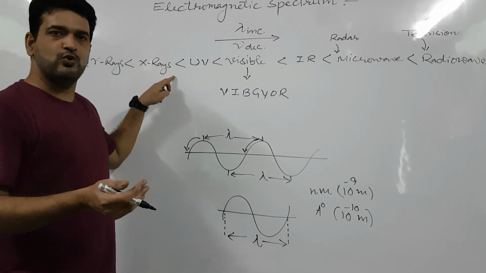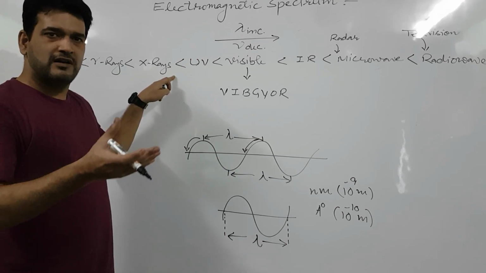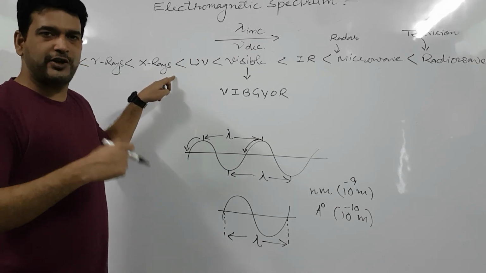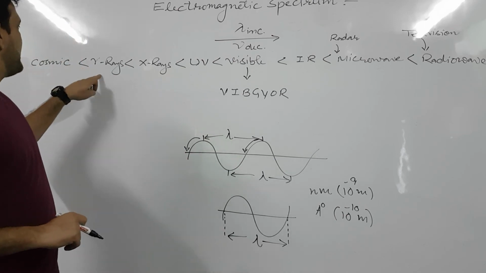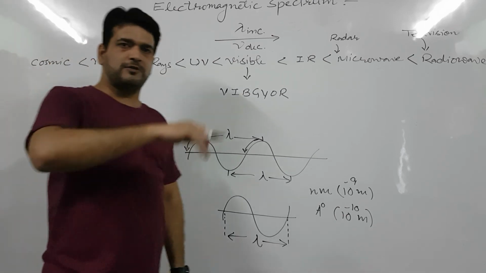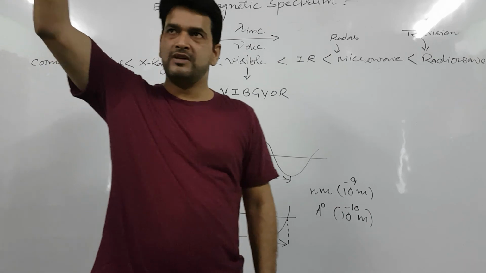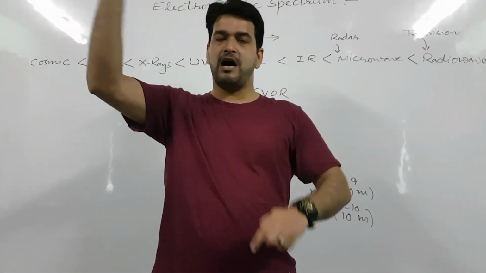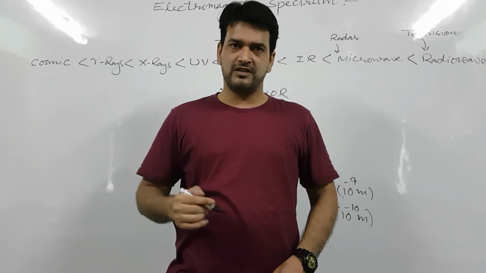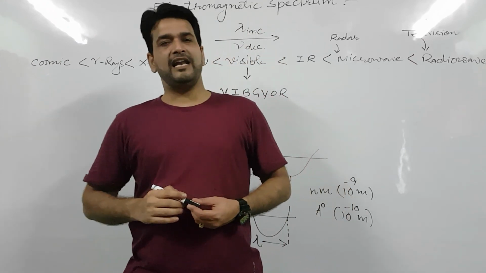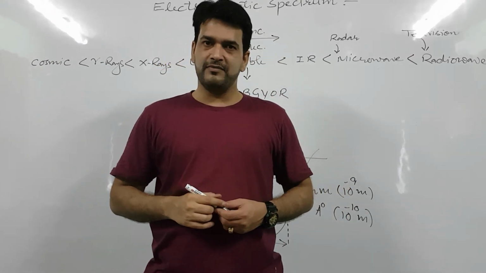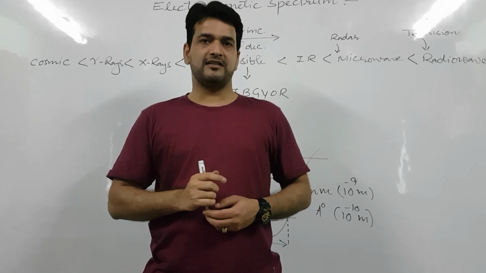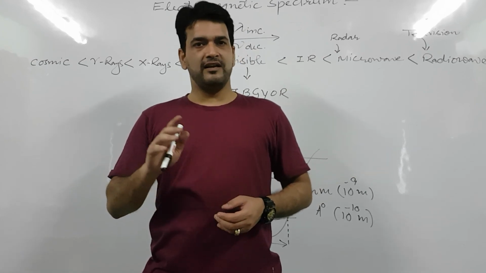It is generally used to draw the X-rays of the human body. Gamma rays, cosmic rays. Cosmic rays are the rays coming from the space, you can say, because the upper space is called cosmos. So this is the electromagnetic spectrum and different parameters related to the wave.